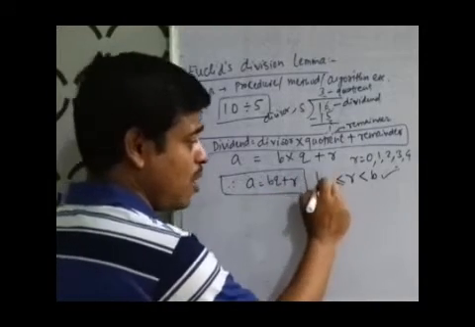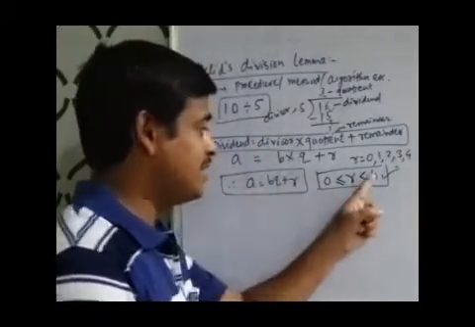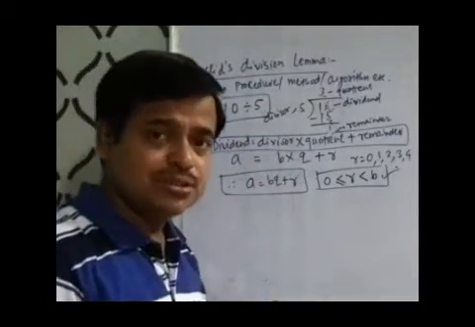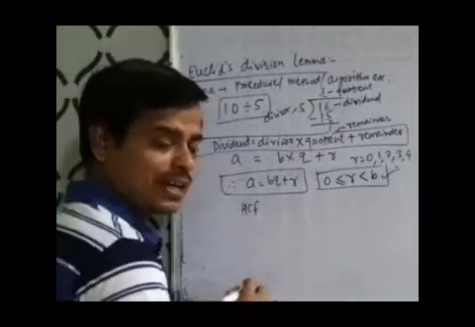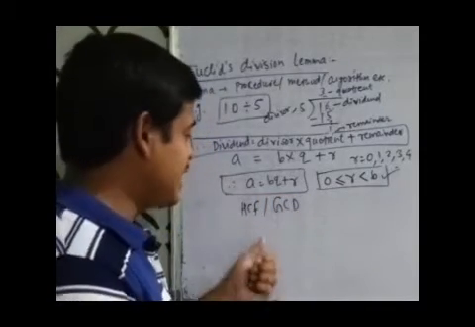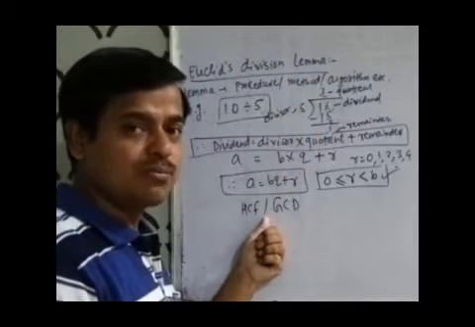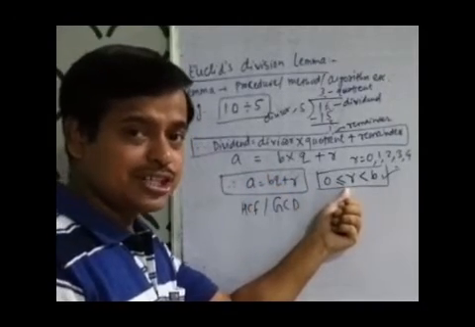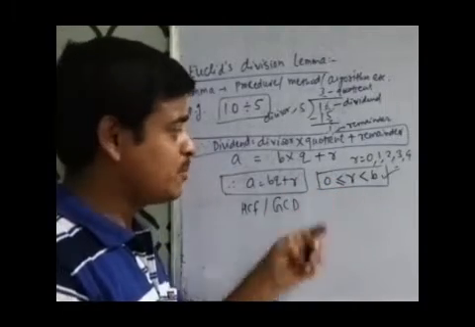But R is always equal to or greater than 0, but it must be less than our divisor, which is B. Okay, so Euclid's division lemma is used to find the HCF. HCF, we know, is the highest common factor. It is also known as GCD, greatest common divisor. So we can use Euclid's division lemma to find the HCF of 2 or more numbers using this form and this condition. After a bit we will take an example to explore this formula.